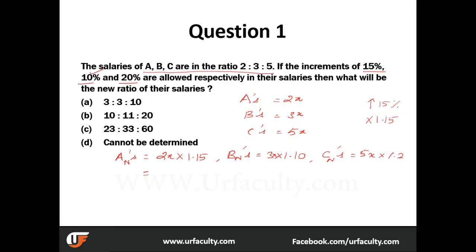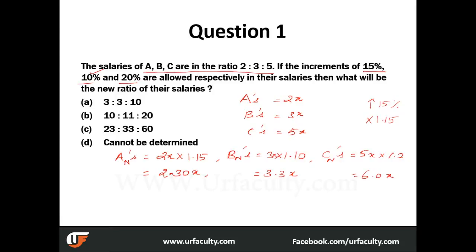So 2 5s are 10, 1, 2 1s are 2, 3. And I'm putting the decimal symbol here, 0. 2 1s are 2. 2.3x. And what is BN's value? 11 into 3, 33, 3.3x. And what is C's new value? 12 5s are 60, 6.0x.